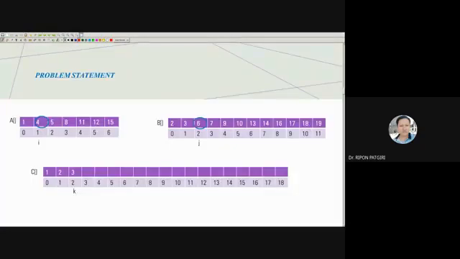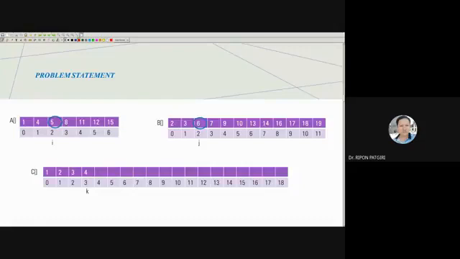Now compare 4 and 6, A of I, A of 1 and A of 2. A of 1 is 4, A of 2 is 6. So 4 is smaller. So I should place 4 here, and I should increase I. To place 4 here, K must come here. So next we must compare this 5 and 6.